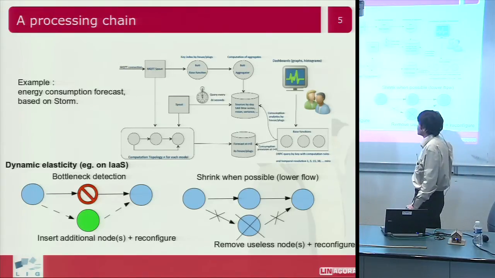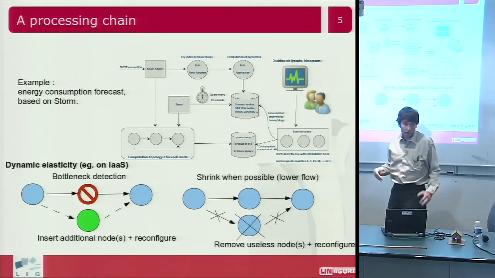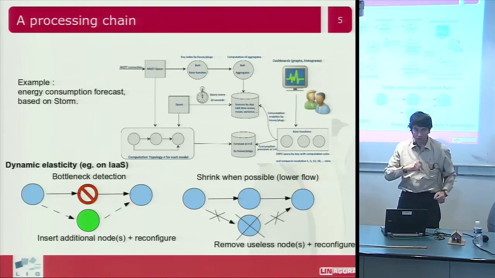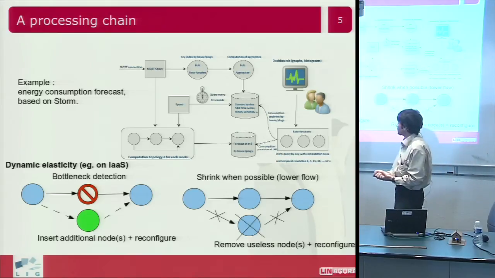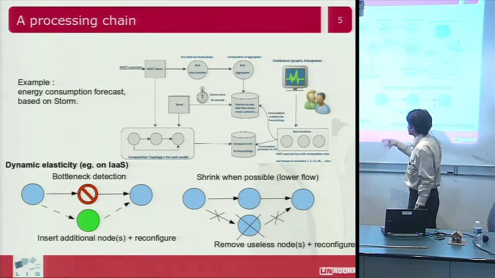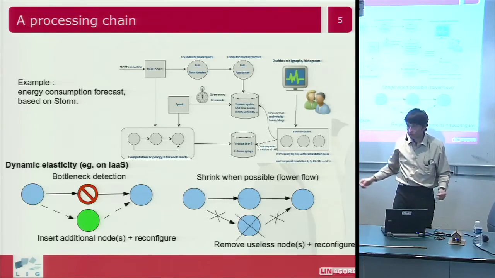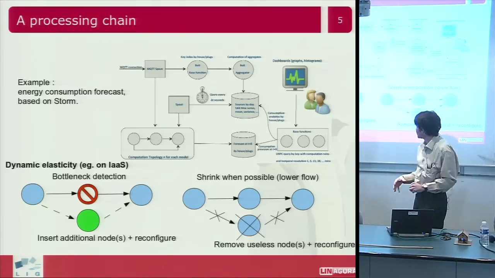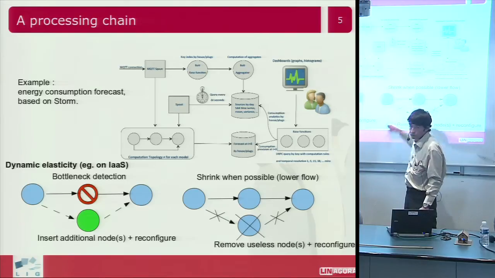And he has some problems of bottlenecks sometimes, okay, because some algorithms can be more complex than others, or some data flows can be more important at some times. And when he detects a bottleneck somewhere, his problem is to, as much as possible, parallelize to resolve the problem, okay? And when the flow shrinks, to get back to the previous situation.